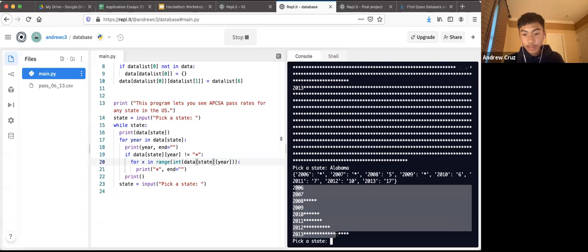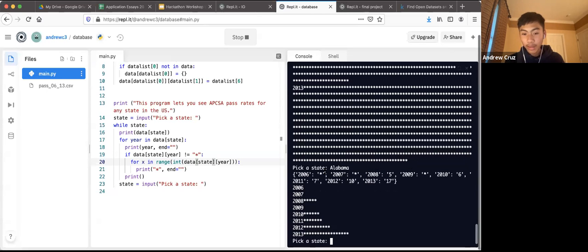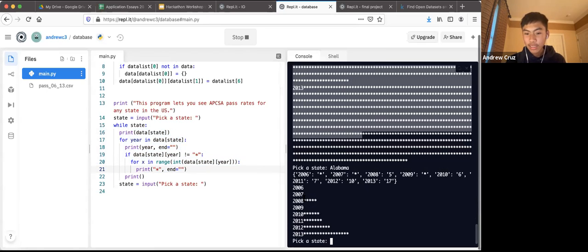So that's the basics of how we can use input and output and asking the user things to build a basic app. Essentially what this app does is it asks the user for any state in the United States, and it says, okay, now I'm going to print the specific data for that state. And we can see how it printed in this kind of histogram format.